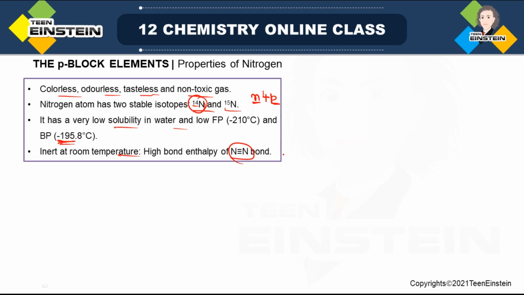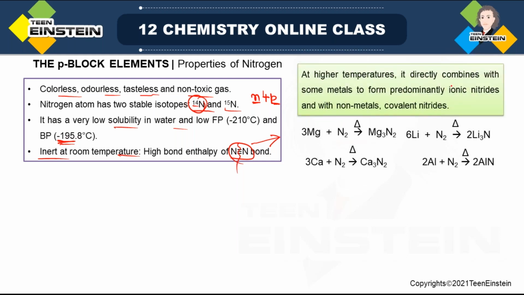Now the reason behind its non-reactiveness is basically the high bond energy of this N≡N bond. So there are 3 bonds present between 2 nitrogen atoms. If we want nitrogen to take part in reaction, this bond we have to break, and for this we have to provide very high temperature. As bond energy is very high, to break this multiple bond we have to provide very high energy. That is the reason that at room temperature it is mainly an inert gas. It doesn't take part in reaction, but if you want it to take part in reaction, then you have to provide very high temperature.